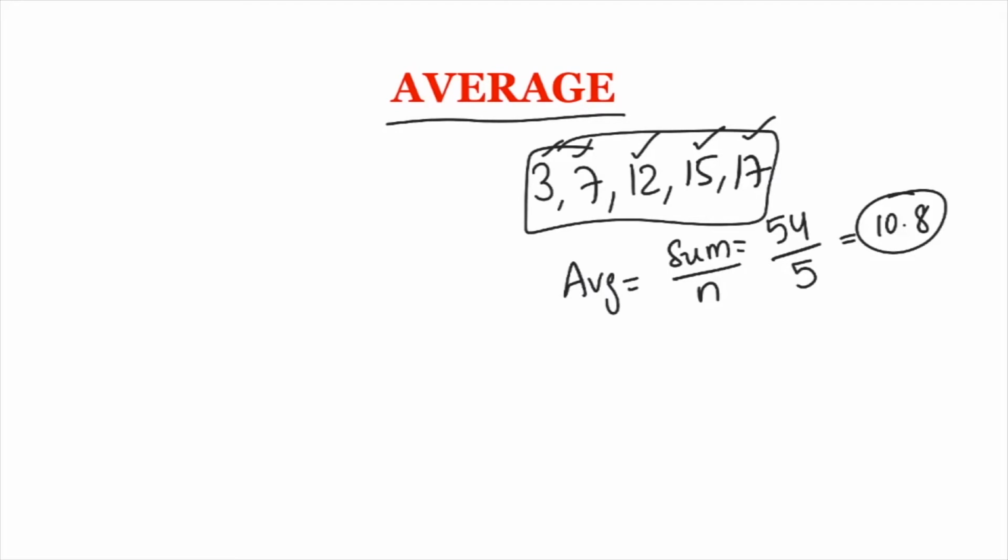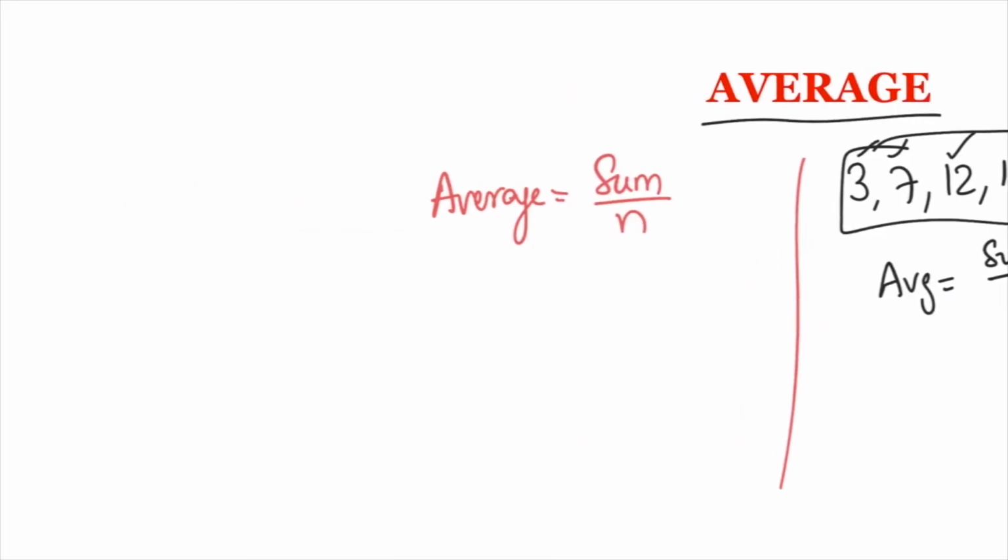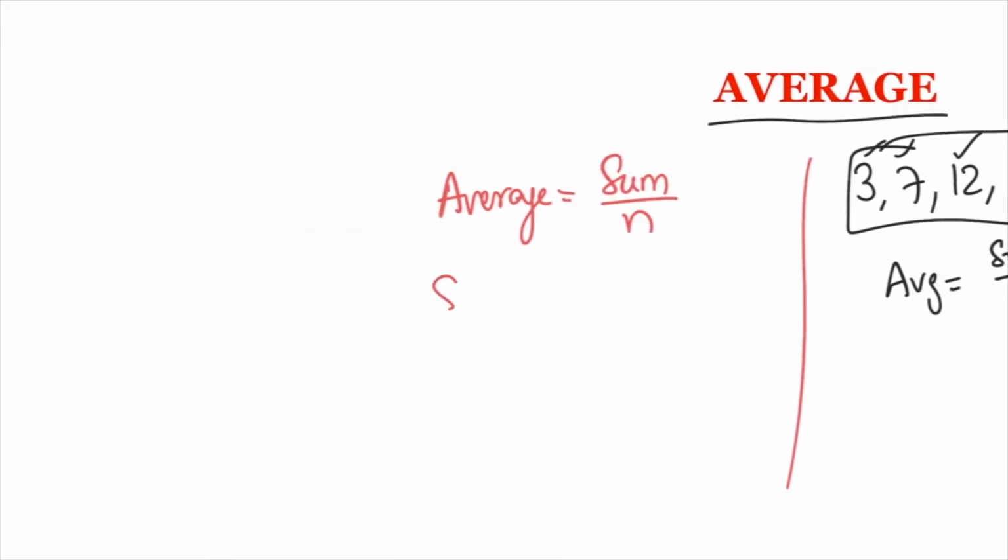And by formula, average is equal to sum divided by number. From that, the sum of a group is equal to average into number of values, or number of values is equal to sum divided by average.